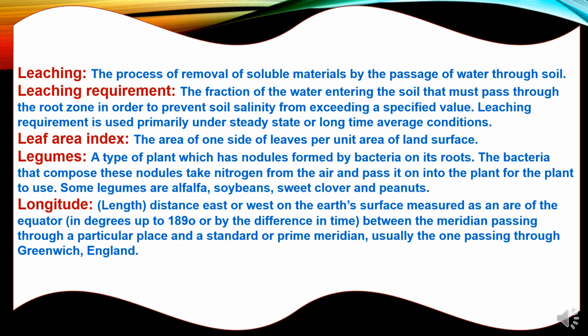Leaching: the process of removal of soluble materials by the passage of water through soil. Leaching requirement: the fraction of water entering the soil that must pass through the root zone in order to prevent soil salinity from exceeding a specified value. Leaching requirement is used primarily under steady state or long time average conditions. Leaf area index: the area of one side of leaves per unit area of land surface.